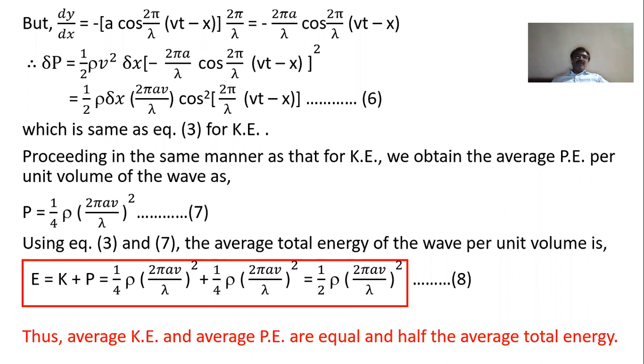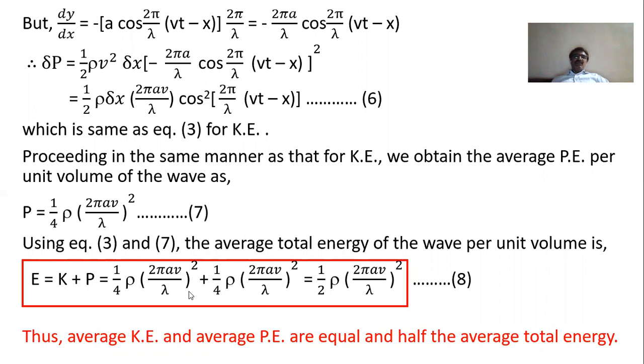And let us see what their relation is with the total energy. What is total energy? Average total energy will be equal to average kinetic energy plus average potential energy. And by putting the same quantities, we find this. So two identical quantities are there: 1 by 4 rho (bracket) square, 1 by 4 rho (bracket) square. So 1 by 4 plus 1 by 4, that is 2 by 4, that is equal to 1 by 2 into this common quantity.